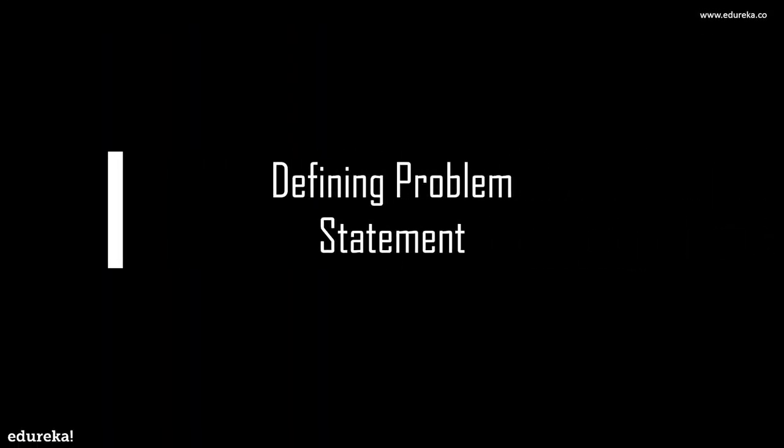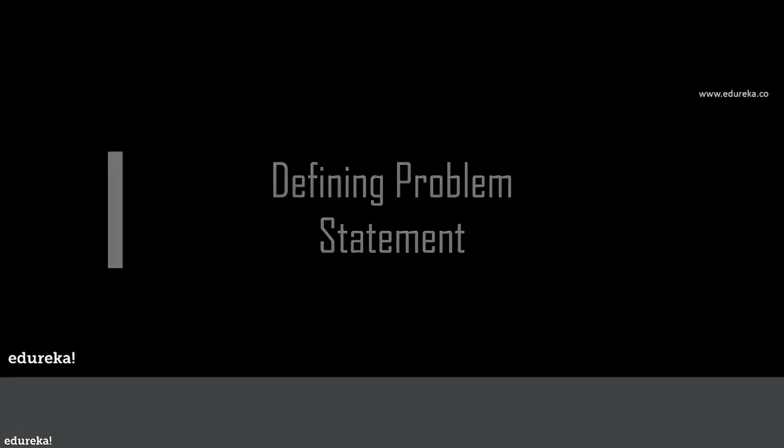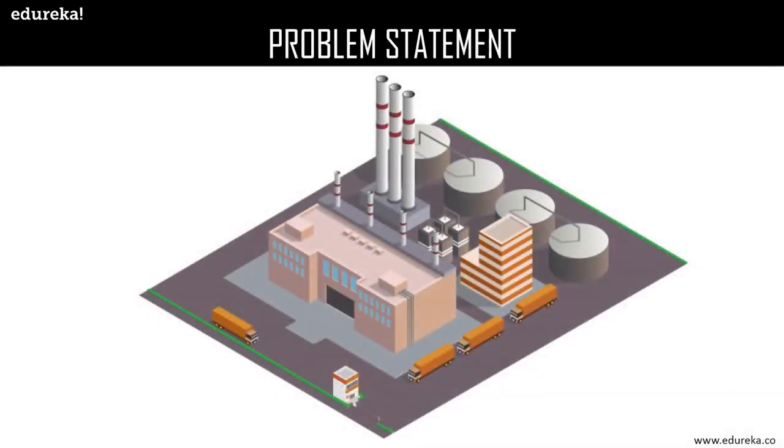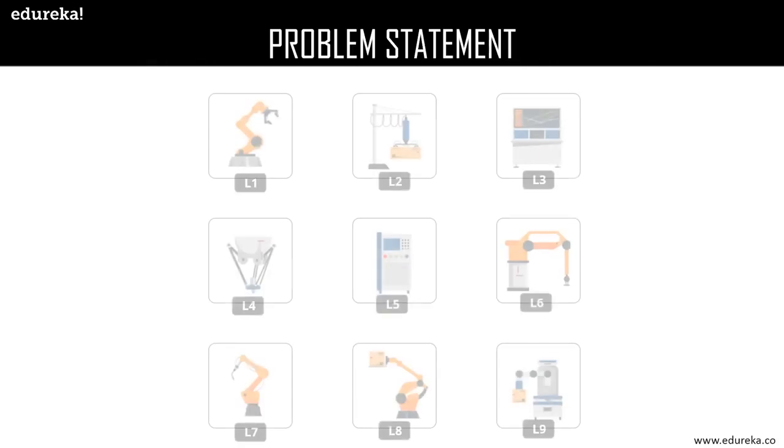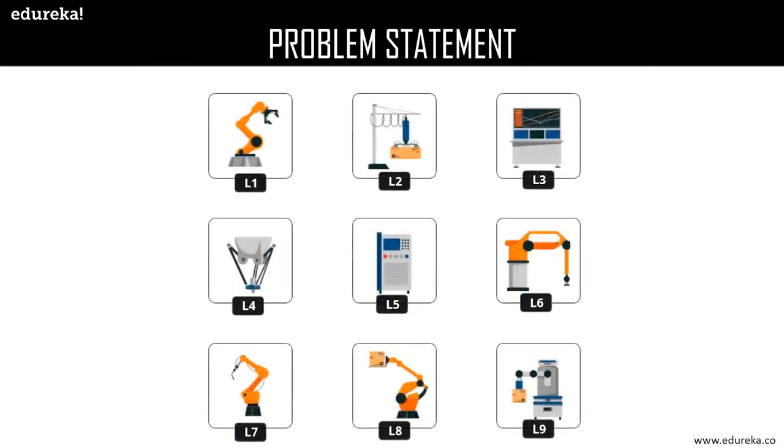Now these robots will help the factory personnel by conveying to them the necessary parts that they would need in order to build the car. Now these different parts are located at 9 different positions within the factory warehouse. The car parts include the chassis, wheels, dashboard, the engine, and so on. And the factory workers have prioritized the location that contains the body or the chassis to be the topmost. Now they have provided the priorities for other locations as well, which we will look into in a moment.